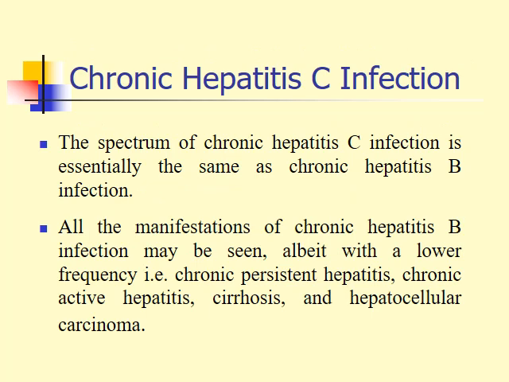Chronic hepatitis C infection: the spectrum of chronicity of infection with hepatitis C is the same as the chronicity of hepatitis B infection. All the manifestations of chronic hepatitis B may be seen, albeit with a lower frequency. That is to say, it could present with chronic persistent hepatitis, chronic active hepatitis, liver cirrhosis, and hepatocellular